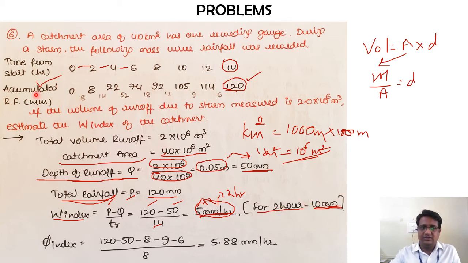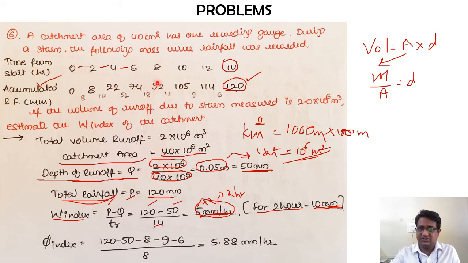Since it is an accumulated value, in the next column, in small text, I have written it in terms of the increments. 0 to 2 hours, the amount of rainfall was 8 mm. 2 to 4 hours, 14 mm. How has this 14 come? 22 minus 8 is 14. Similarly, 4 to 6 hours, 74 minus 22, that is 52.